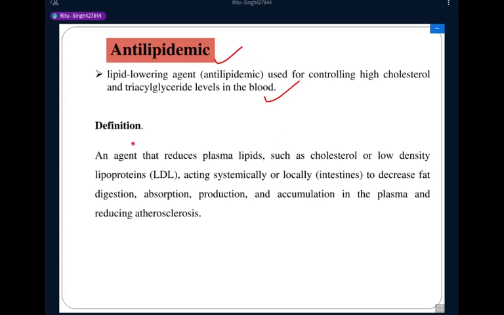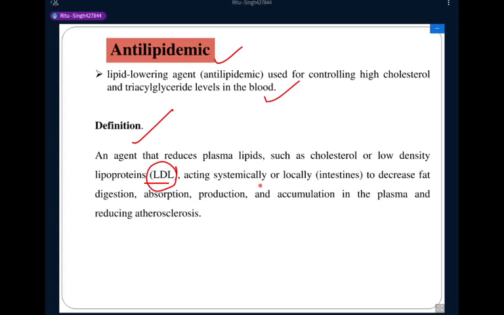So the main definition of antilipidemic agents is an agent that reduces plasma lipid such as cholesterol or low density lipoprotein. So lipid in the form of cholesterol is present in the blood. These drugs reduce the cholesterol level or low density lipoprotein, because low density lipoprotein is the main cause behind the deposition of lipids into the artery wall.